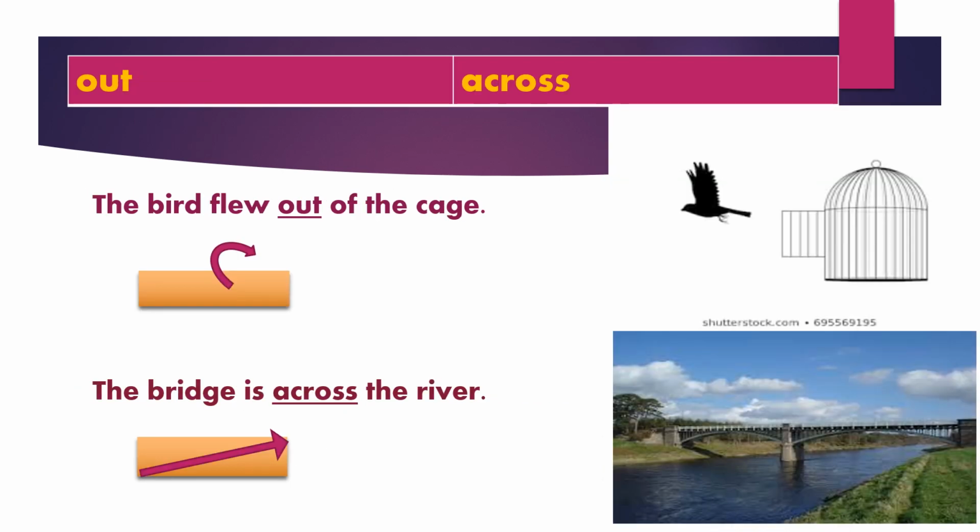Out, across. The bird flew out of the cage. The preposition out shows moving away from. The bridge is across the river. The preposition across indicates from one side to another side of the place.